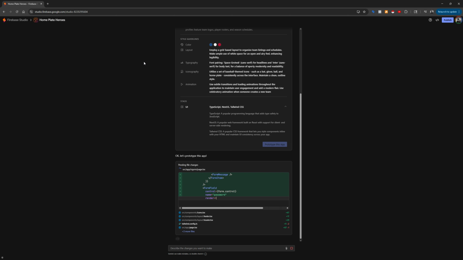Also, what's great about these platforms is you can import and export your projects. So I could eventually export this project into a zip file and upload it to someone else's Firebase Studio, maybe a client, maybe a partner.